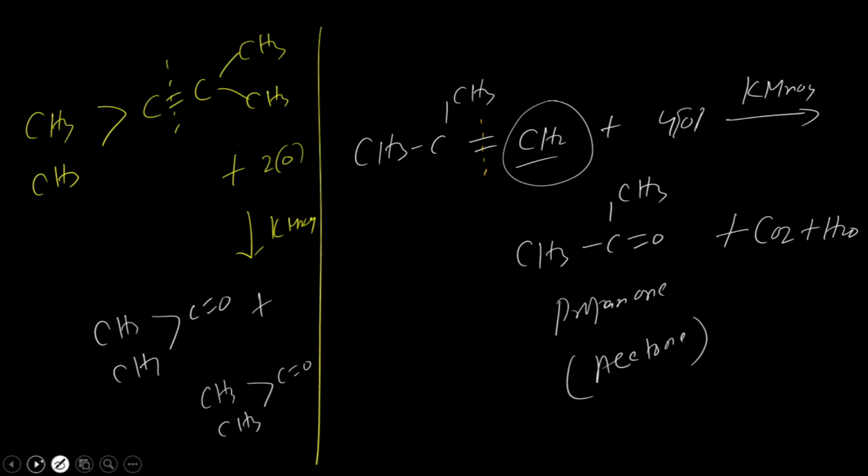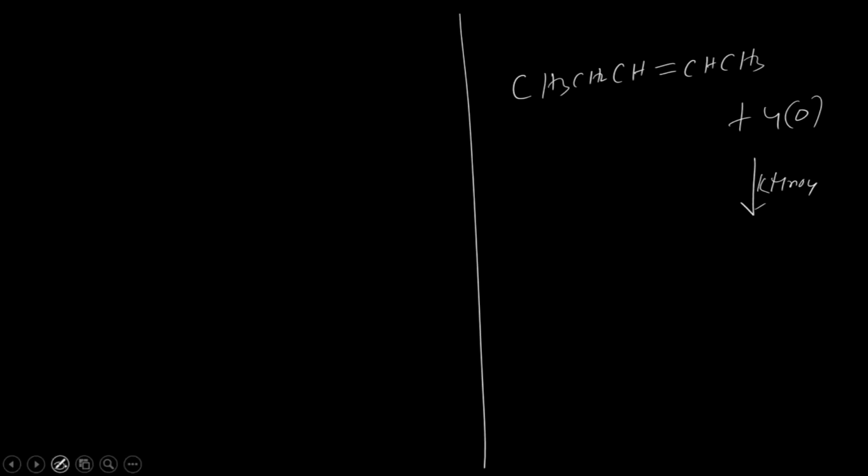Now look at some more examples. Solving questions is very important in organic chemistry. Once your concept is okay, then your concept is good, but practicing the concept is the most important part. Otherwise, if you know the concept but have not practiced the questions, then it will be useless. So you also have to solve questions.